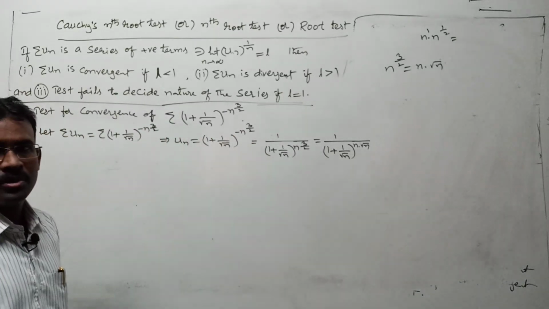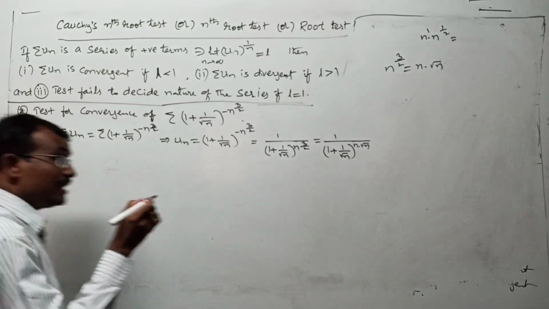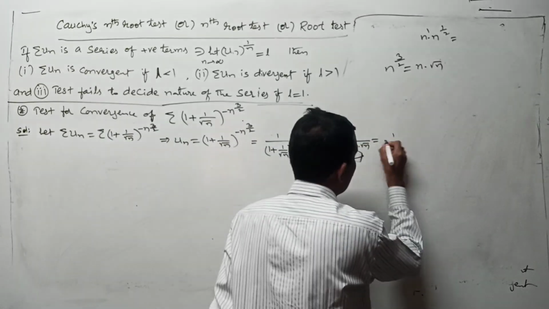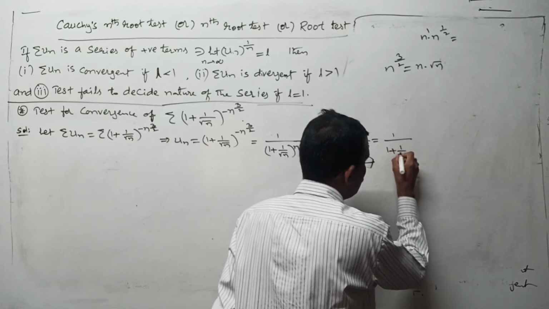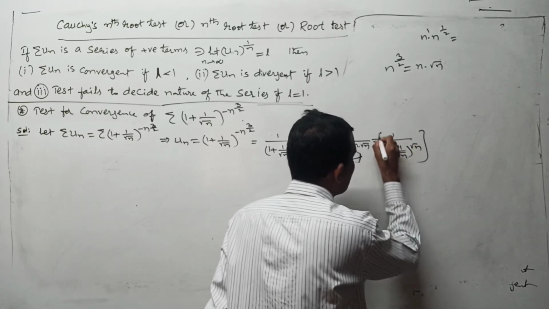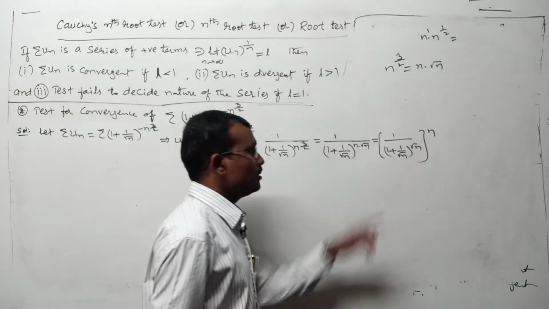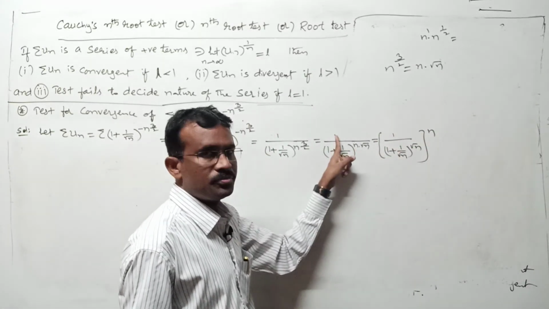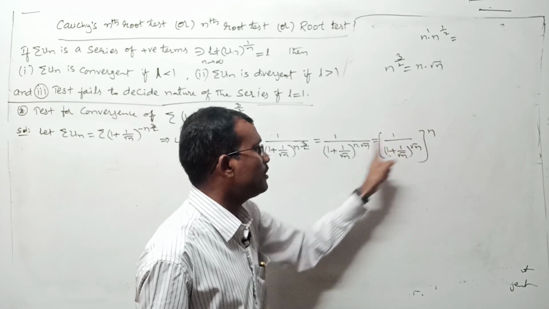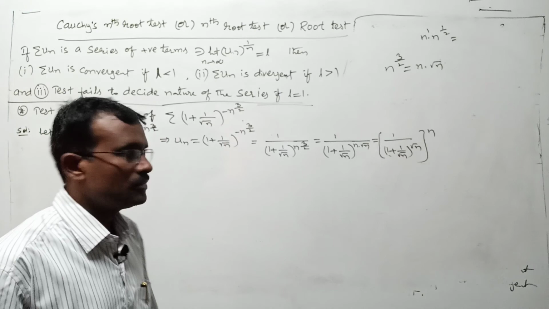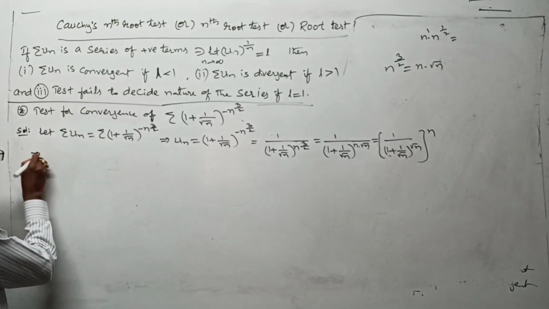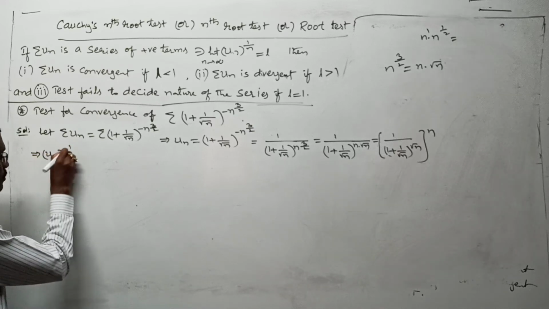This is your un. Now again this I am going to write as, for my convenience, 1 can be written as 1 power n, 1 by 1 plus 1 by root n to the power of root n whole to the power of n. Any problem? Because 1 power n is 1, denominator. This whole to the power of root n to the power of n means n into root n or not? Because this is simplified un. Now let us go for un whole to the power of 1 by n.